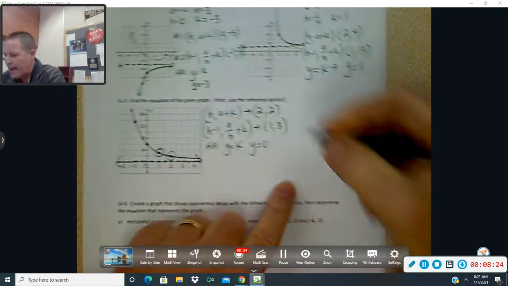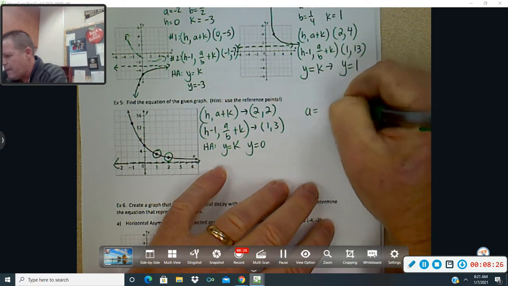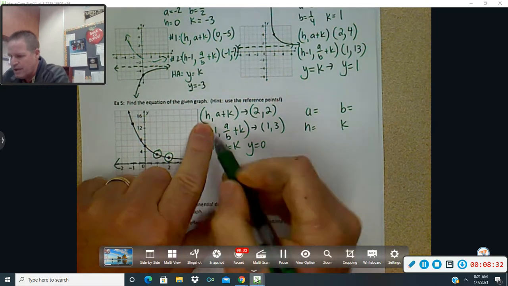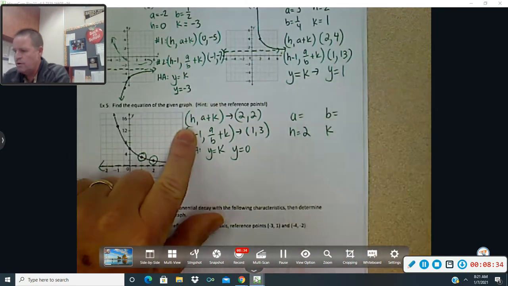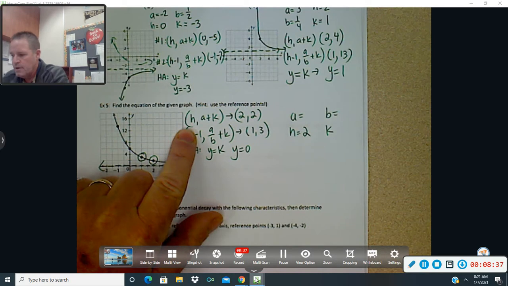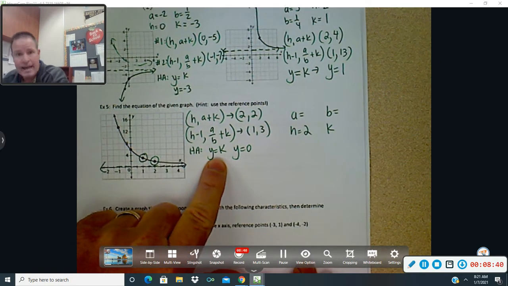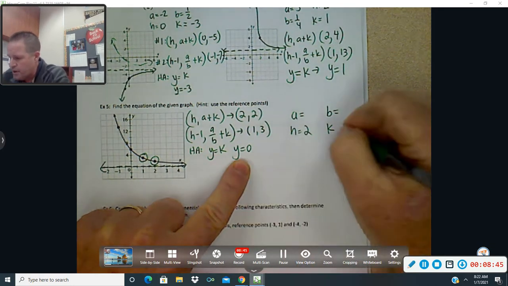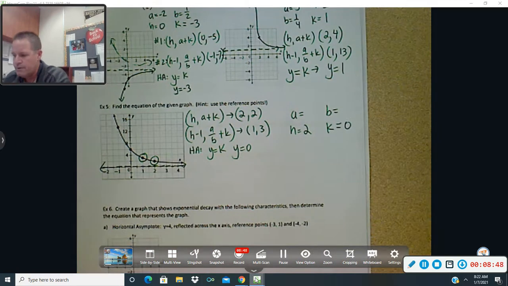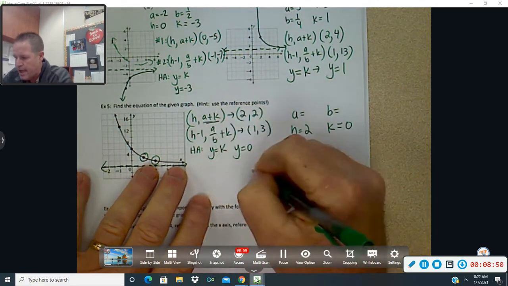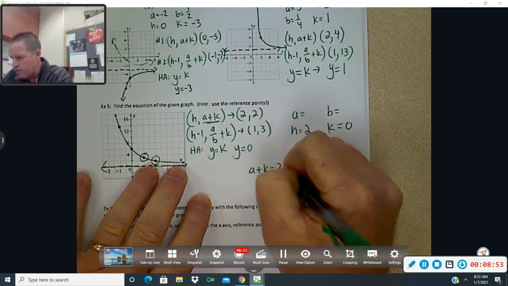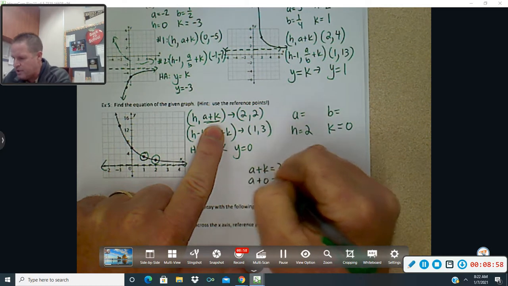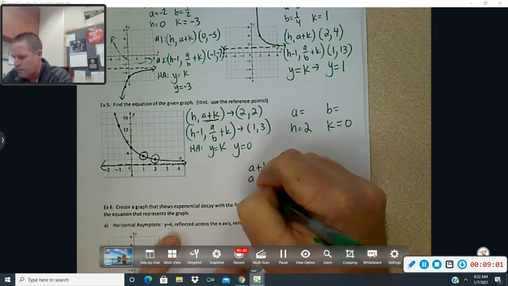All right, so from that information, hopefully we can come up with what is A, what is B, what is H, what is K. And again, you can see clearly H is 2. No work to that. Now I say go to y equals K next, because again, that's the next one that's obvious. Y equals K, well, y equals 0, so K is 0. Now work on your A plus K, so you're going to say A plus K equals 2. Well, you know that K is 0, so this is A plus 0 equals 2. That means A equals 2.